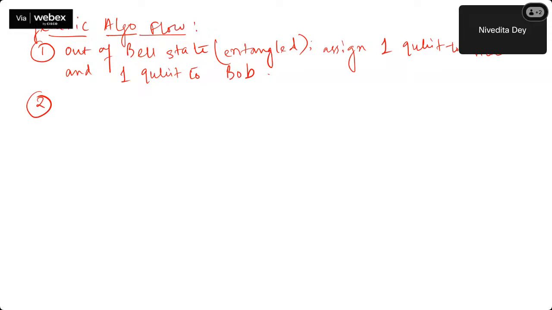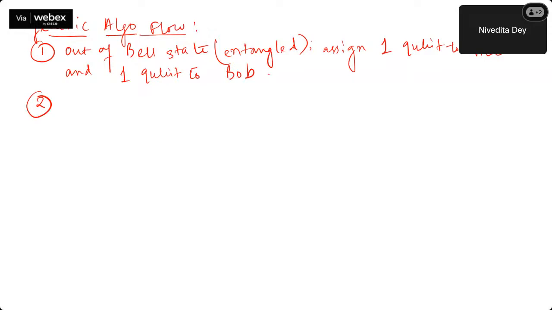Yes, it is actually just the reverse process of teleportation. In teleportation, we were sending some classical information through a classical channel to create some quantum state at Bob's end. Here, it's just the reverse process. Alice will be sending some quantum state through some quantum communication channel.